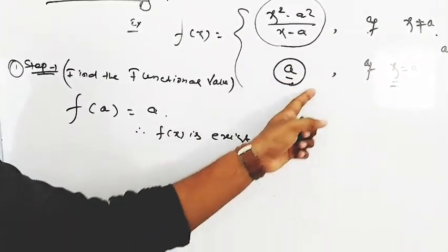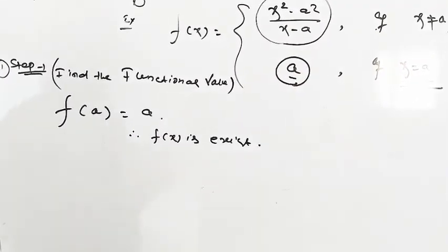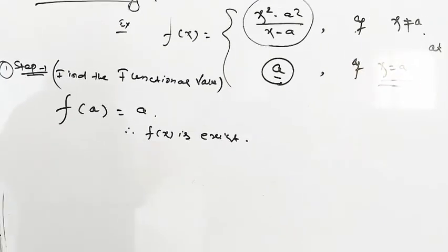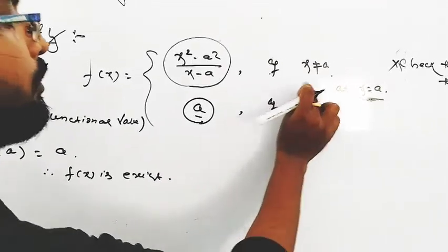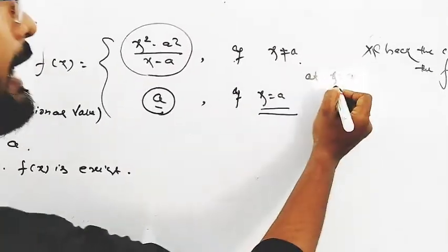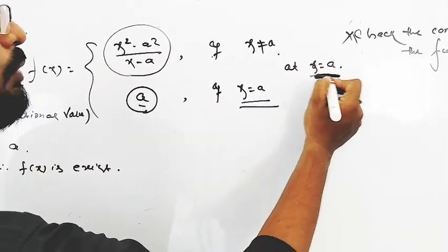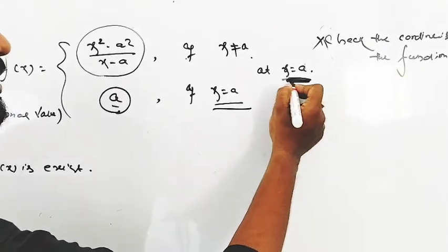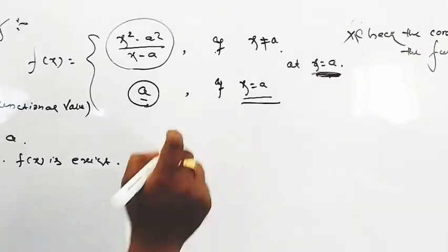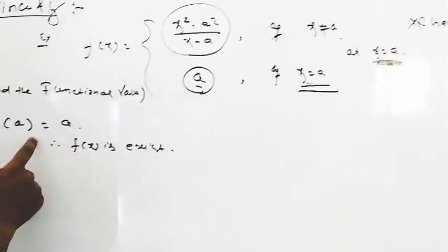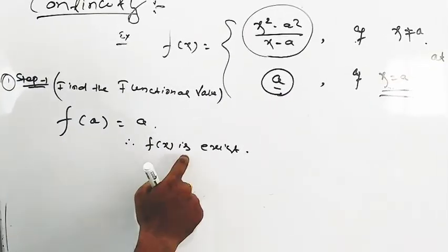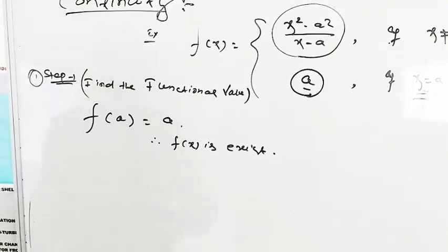This is the functional value. At the point x equal to a, the function gives the value a, so f of a is a and f of a exists. This is the first condition.